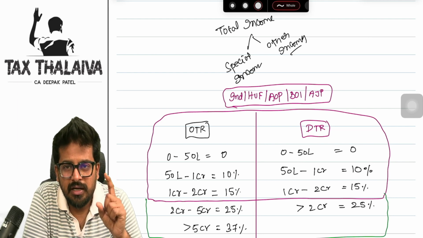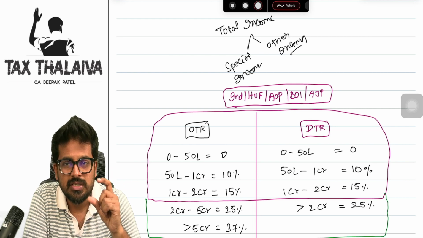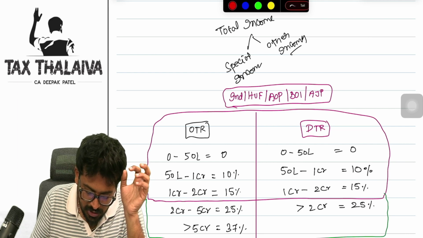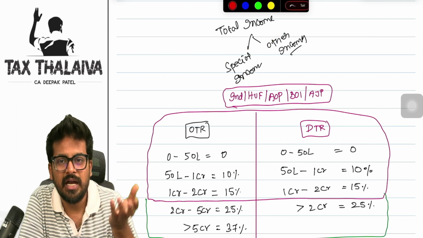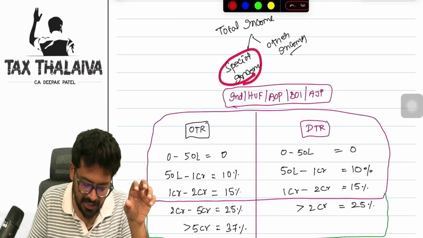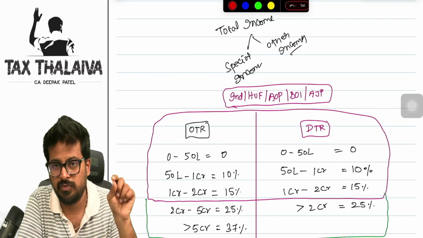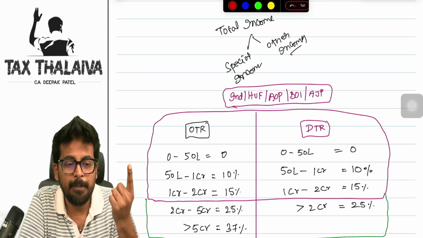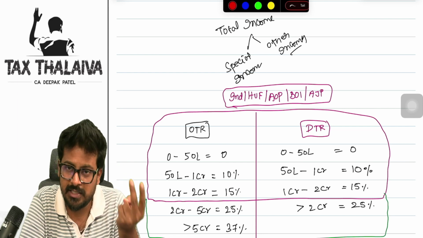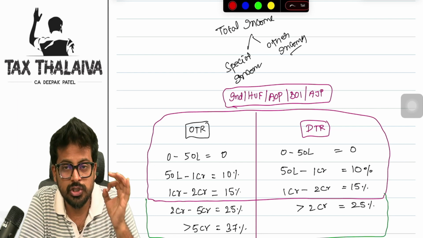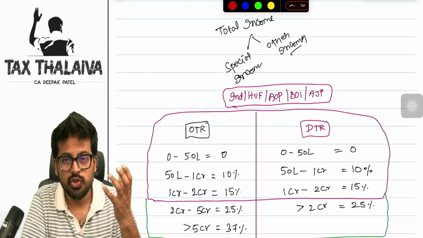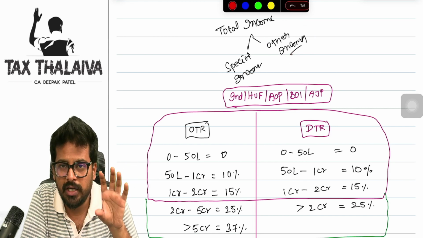Now, generally, there are two kinds of incomes in total income: special income and other income. Other income is that income which gets taxed as per the slab rates, whereas special income gets taxed as per the special rates given in the respective section. What is special income? Section 111A short-term capital gain is a special income. Section 112 long-term capital gain is a special income. Section 112A is also special income. And all other incomes will be called other incomes.